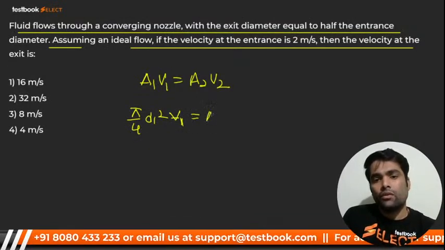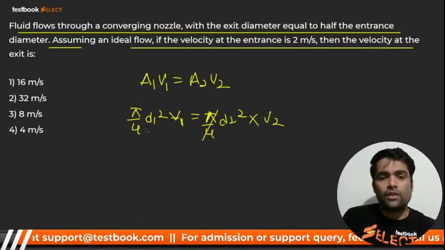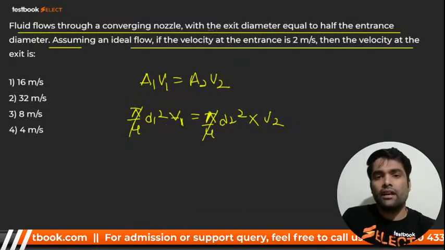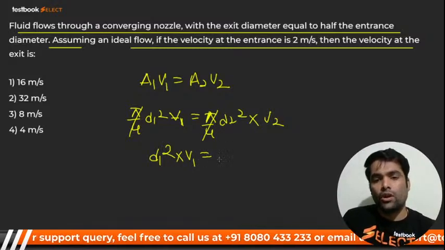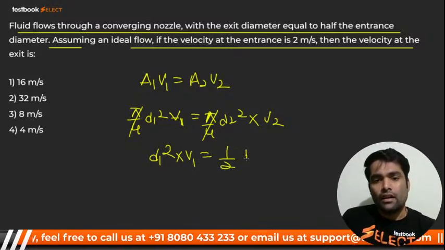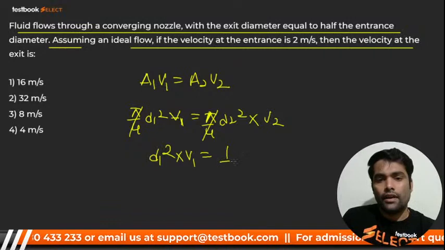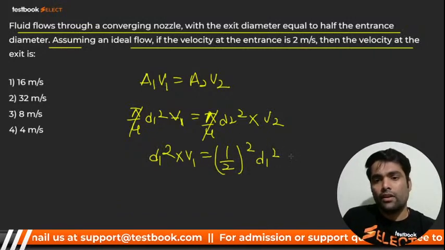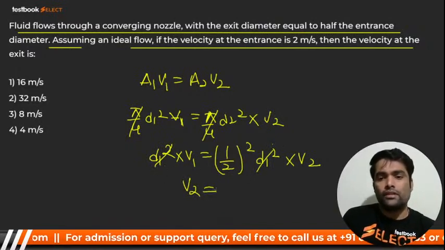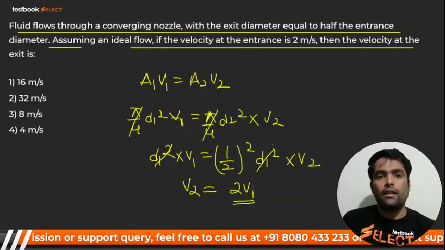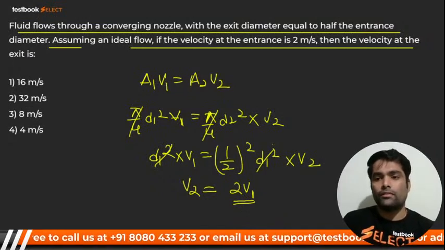Pi by 4 D1 square into V1 is equal to Pi by 4 D2 square into V2, right? ये cancel हो जाएगा. D1 is there, but they have said the exit diameter is equal to half of the entrance. D1 square into V1 is equal to half of D1 squared, so it should be 1 by 4. It is 1 by 2 square D1 square into V2. D1 will get cancelled out, and you are going to get V2 is equal to twice V1? पहले वाला कितना है? 2 है. So उसका double 4 हो जाएगा आंसर.